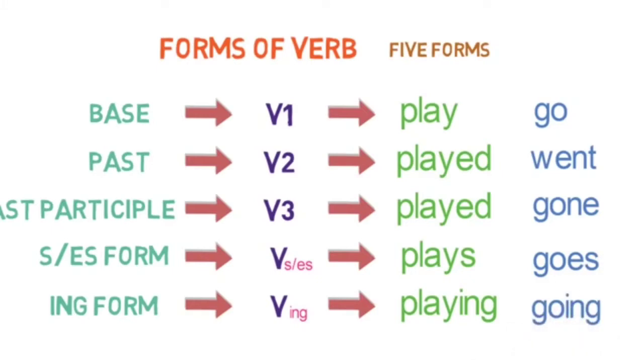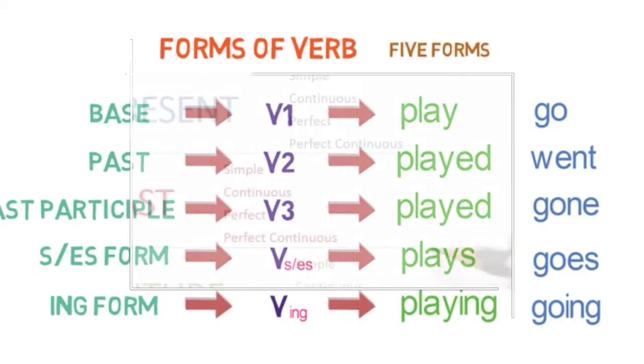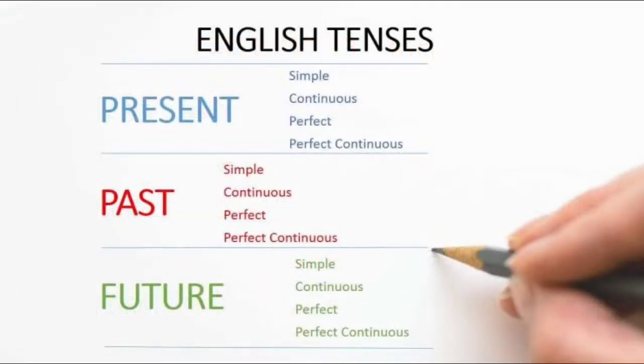Now that you are clear with the verb forms, I think you must be clear. Let's move on and dive into the tenses. Children, as I explained with the family tree, in English we have 12 tenses.